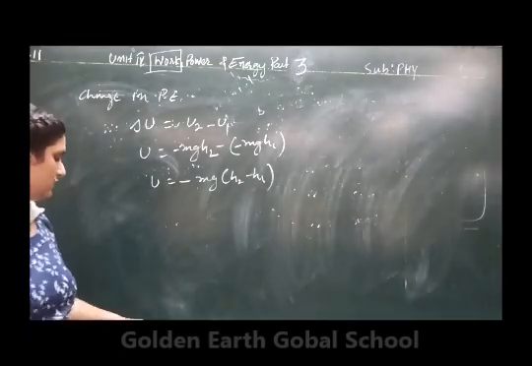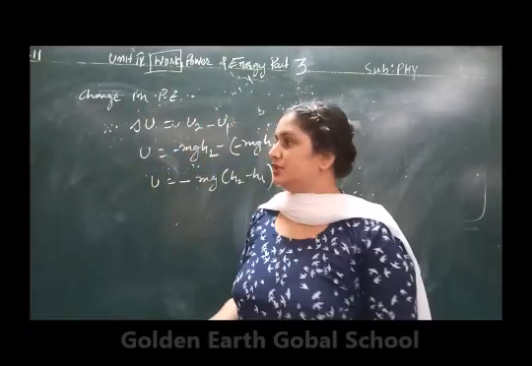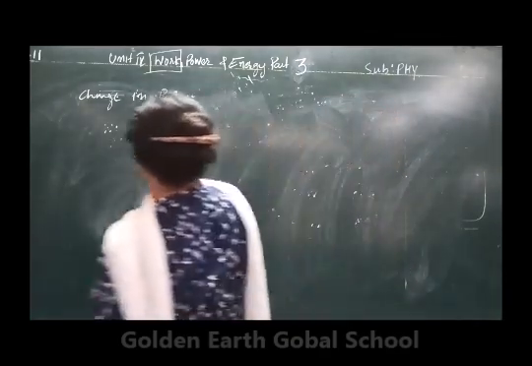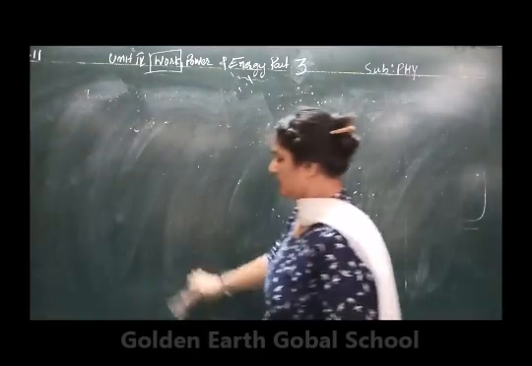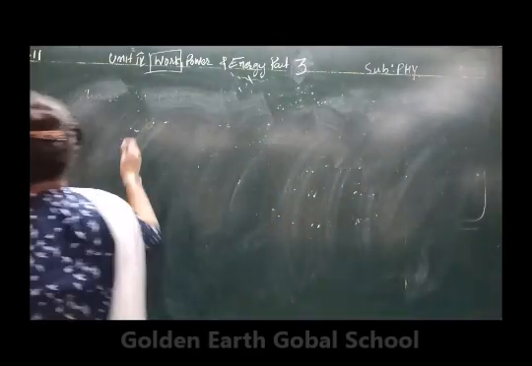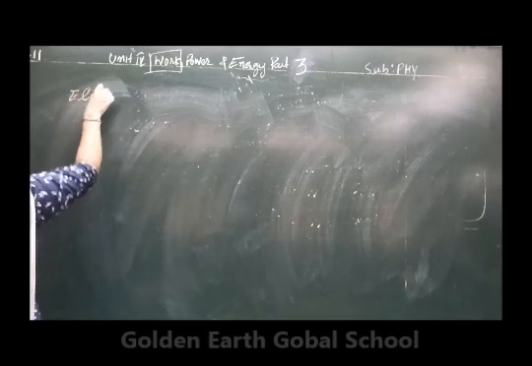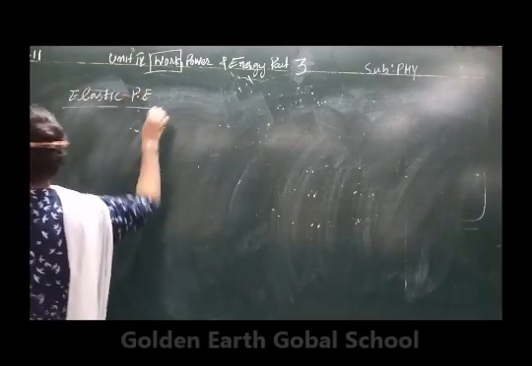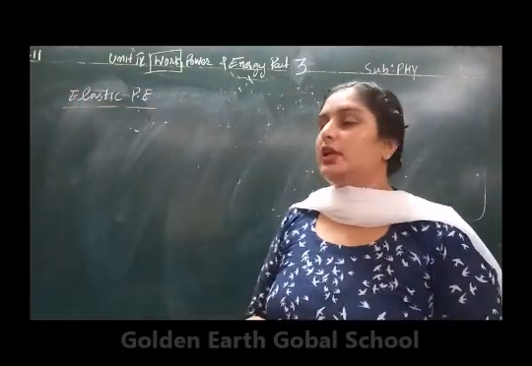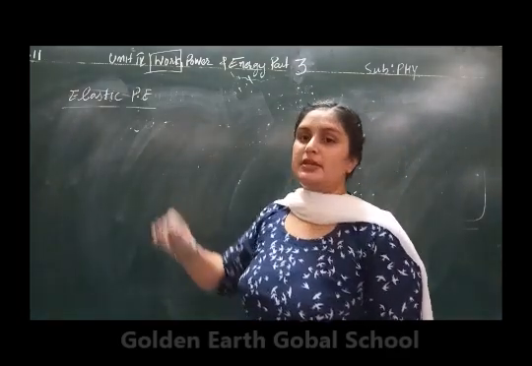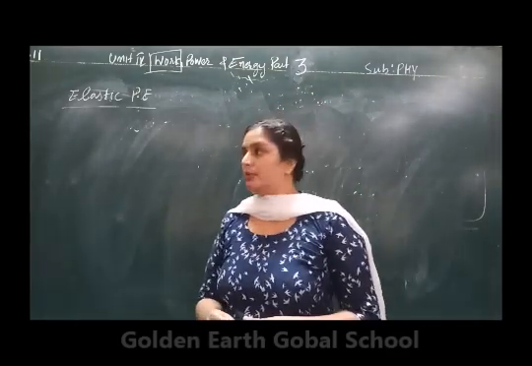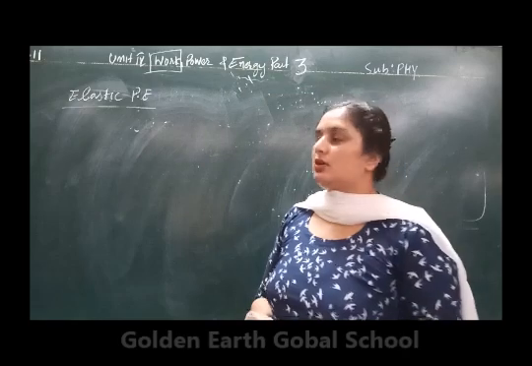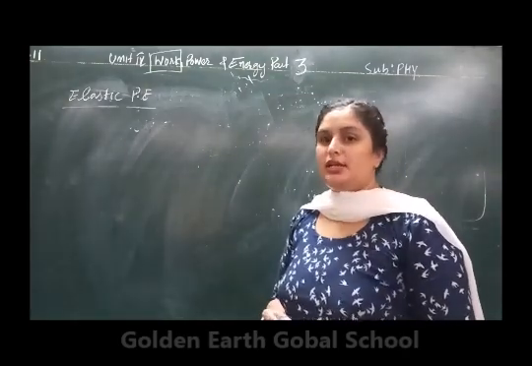Okay, so this is the gravitational potential energy and change in the gravitational potential energy. Next we are going to discuss the elastic potential energy. Elastic potential energy, as I have defined already, is the energy that is stored in an object due to its deformed shape. Whenever there is a deformation in the shape of the object, a particular energy is stored. That energy is called the elastic potential energy.